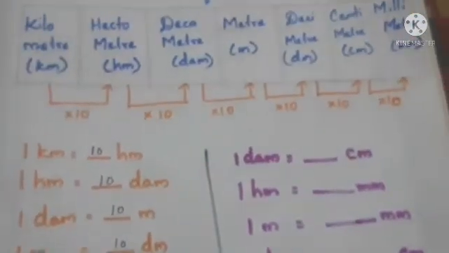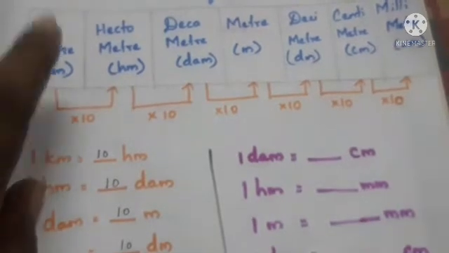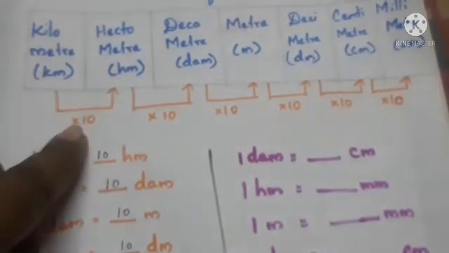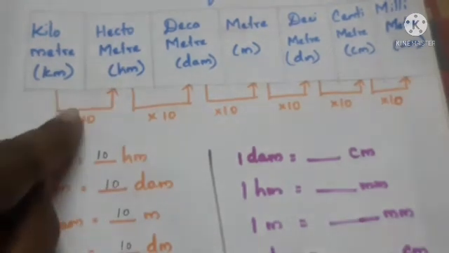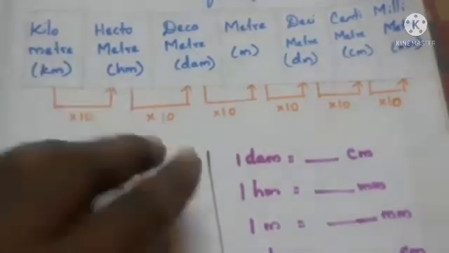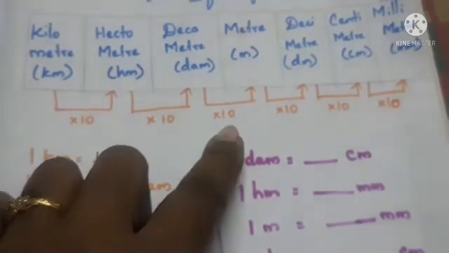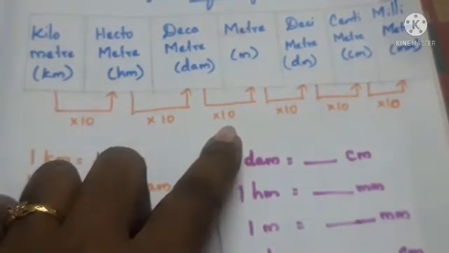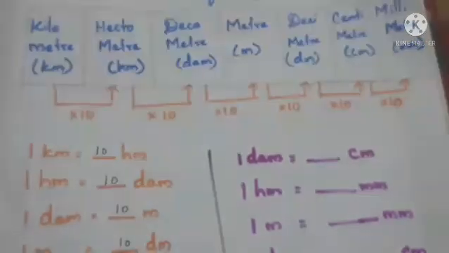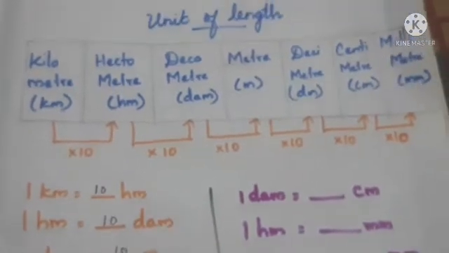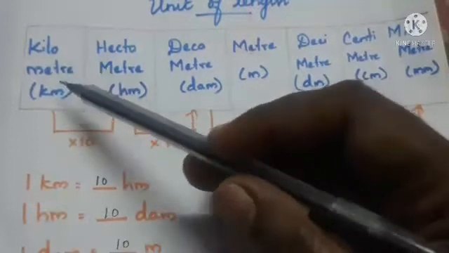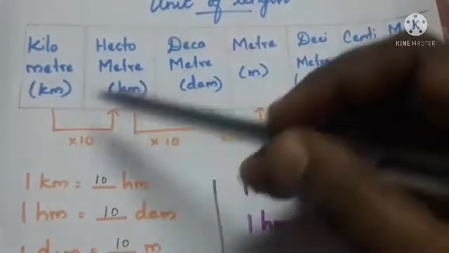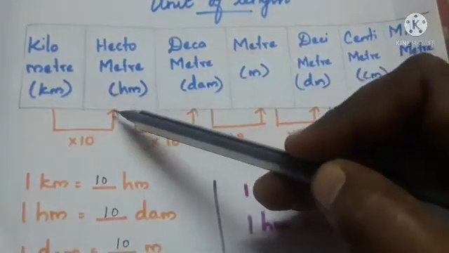So if you want to move from left to right, we have to multiply with the number. Here 1 jump means 10. If it is 2 jumps, we have to multiply by 100. 3 jumps means multiply with 1000. According to the units, we have to multiply. See here, kilometer to hectometer, we have only one step, so we have to multiply with 10.